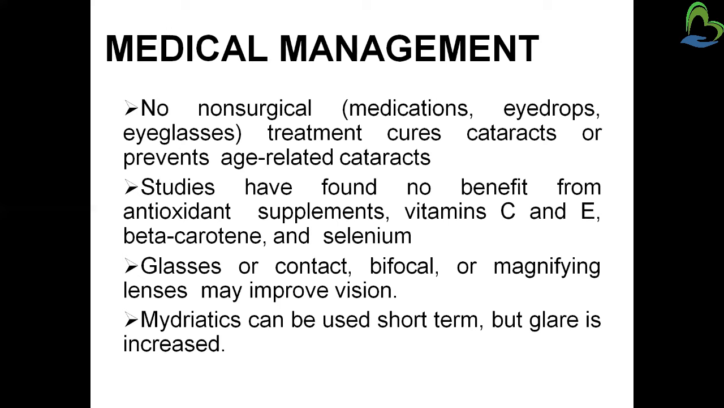In cataract, there are three kinds of management for the patient. First of all, that is medical management. Second, nursing, and last, surgical management. So what is included in medical management? Non-surgical means only medication, eye drops, and eyeglasses treatment, which cure or prevent age-related cataract. Without surgery, cataract can't be cured. By medication or eye drops, we can treat it, but mainly to prevent it.